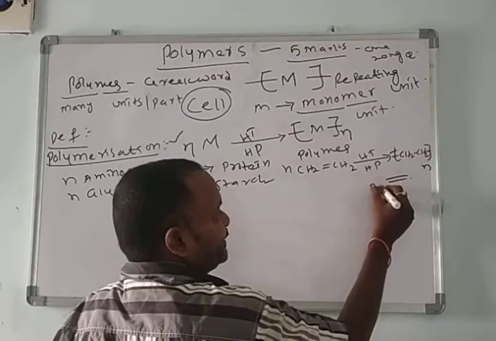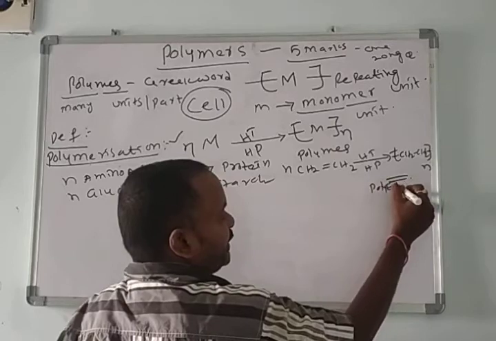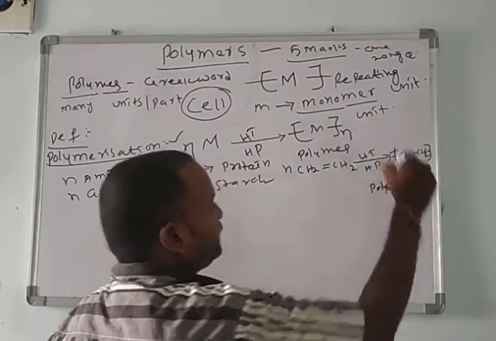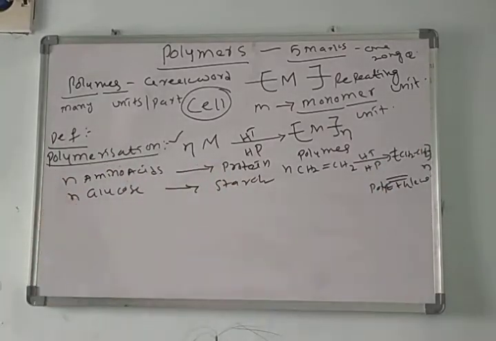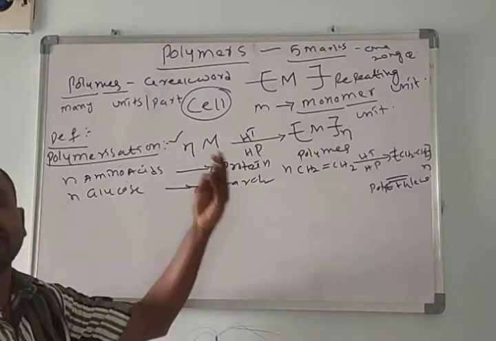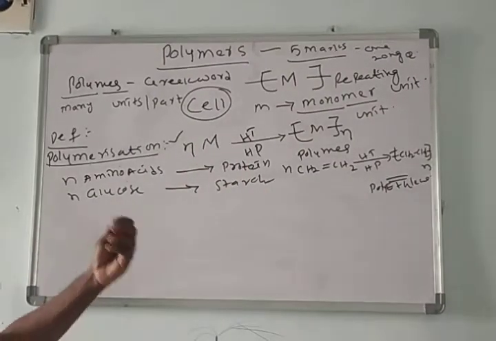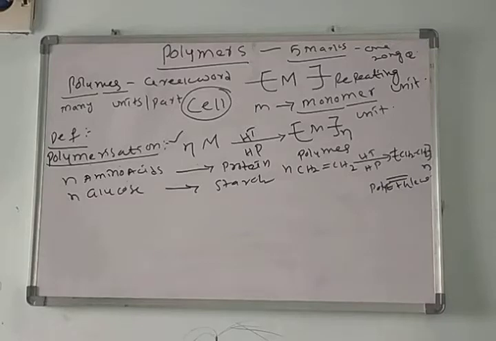This is polyethylene. The preparation of polyethylene is also called polymerization. The conversion of monomer into polymer is called polymerization.